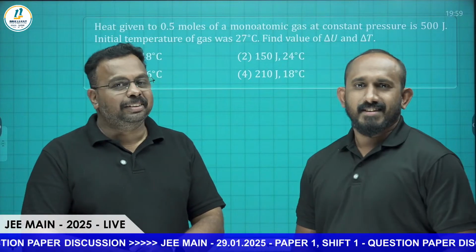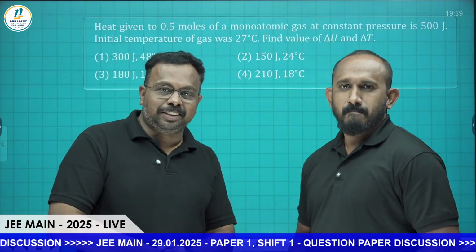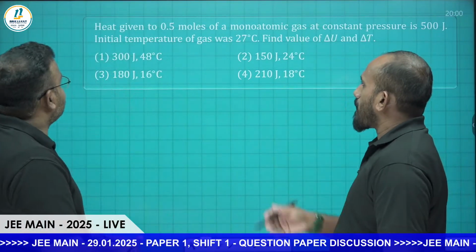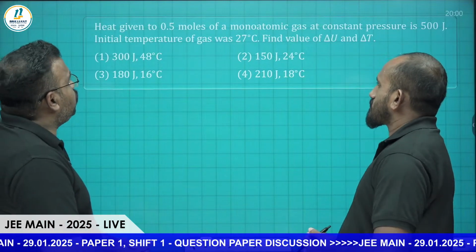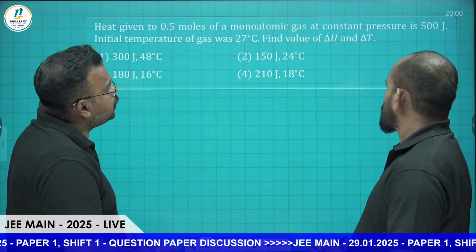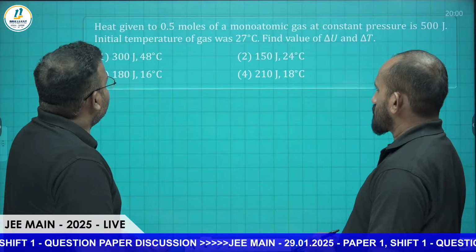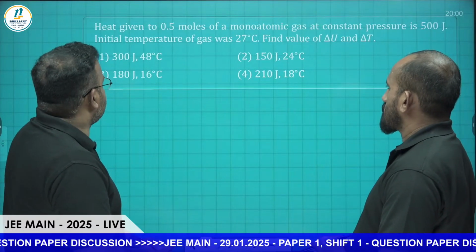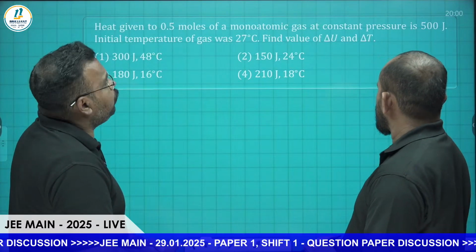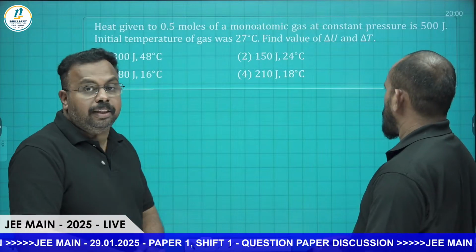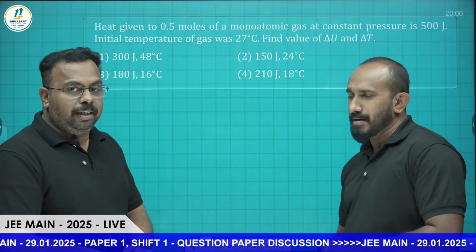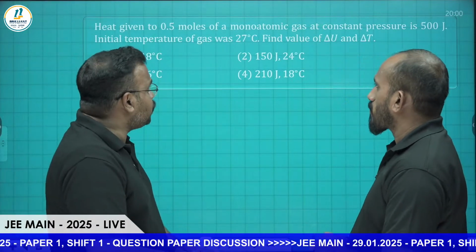Hello, welcome back. Now we are with the remaining questions from physics. Let's go to the question. Heat given to 0.5 moles of a monatomic gas at constant pressure is 500 joule. The initial temperature of the gas was 27 degrees Celsius. Find the value of delta U and delta T. This is thermodynamics and kinetic theory. If you have an idea about this, it's not a tough question, it's easy.